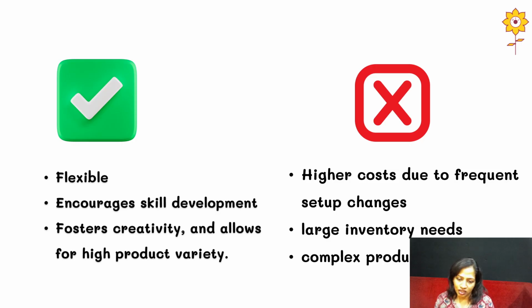Okay. Third one, complex production planning. Yes, because each and every product has to be planned according to the requirements. They have to jot down what type of customization is needed for this type of product, and then they have to plan accordingly. So it is complicated. For each and every product they have to change their plans.